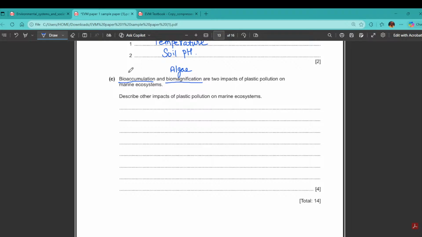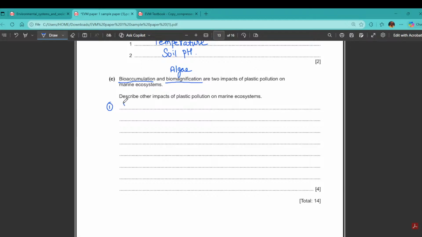Describe the other impact of plastic pollution on marine ecosystem. What could be the other reason? What some of the students of EVM will do is they just write the point, 1 point, second point, third point, 4 points, and after that just leave it. They do not explain that. Examiner needs to know what you want to convey with that kind of word.